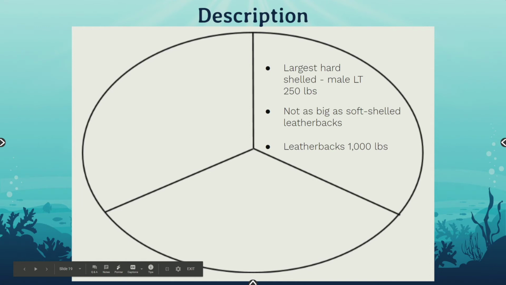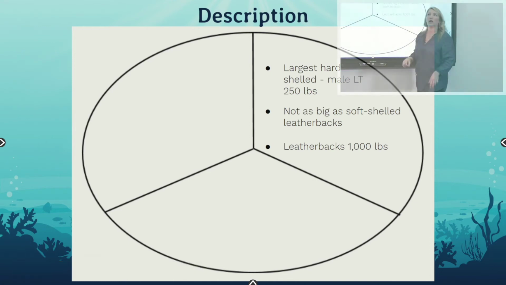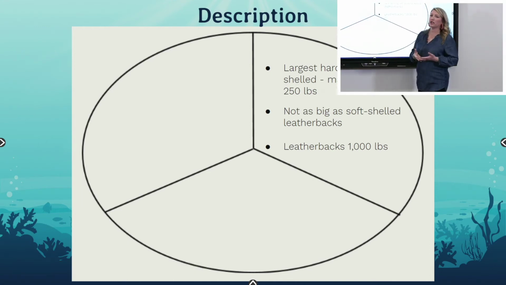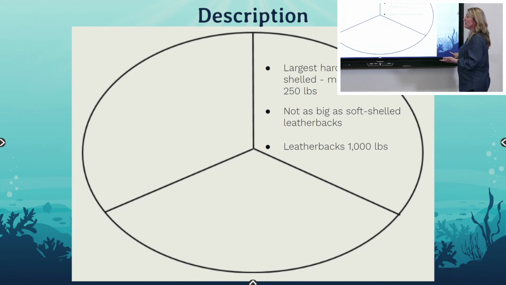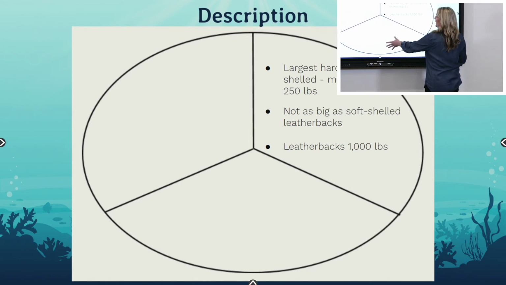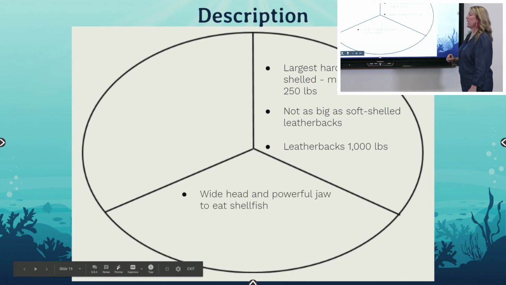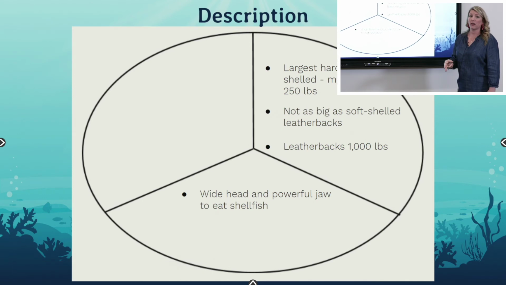But I was talking up here in this pie piece about describing how much the loggerhead weighed. Now I'm on to a different topic within that section, and I'm talking about their diet. So I want to do a new pie piece, and I want to enter that information in. Wide head, powerful jaw to eat shellfish.